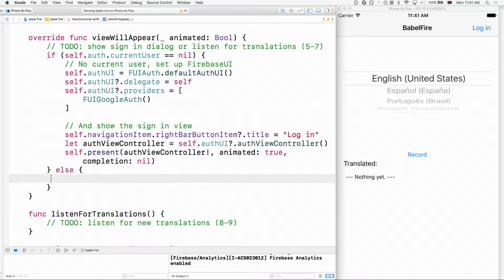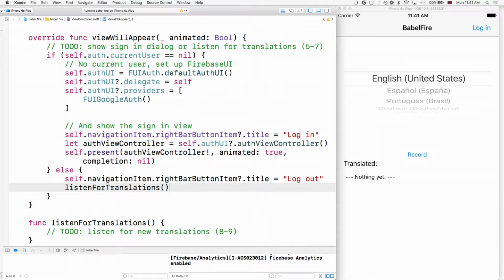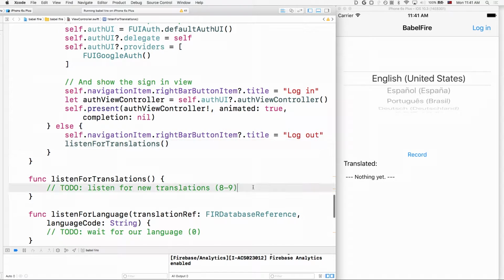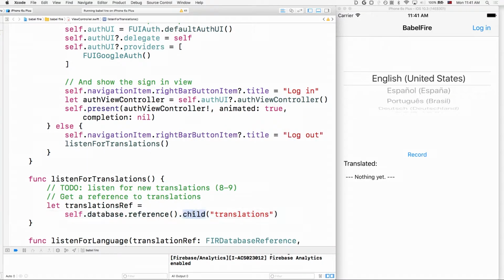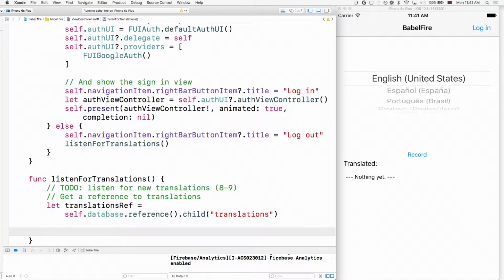Then if they are logged in, we'll want to provide them with a way to log out, but also listen for any new translations that are happening. This is when we'll listen for and read from the database, or rather wait for the database to send us new information. So we'll go ahead and listen for the new translation. First, we'll need a reference to the location we're interested in the database. In this case, we're interested in the translations. Once we have a reference to the translations, we can go ahead and query for updates.